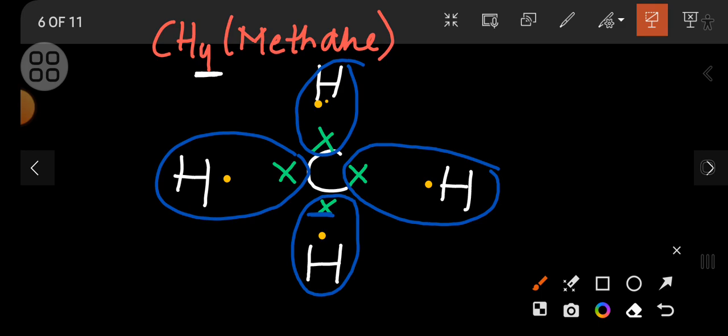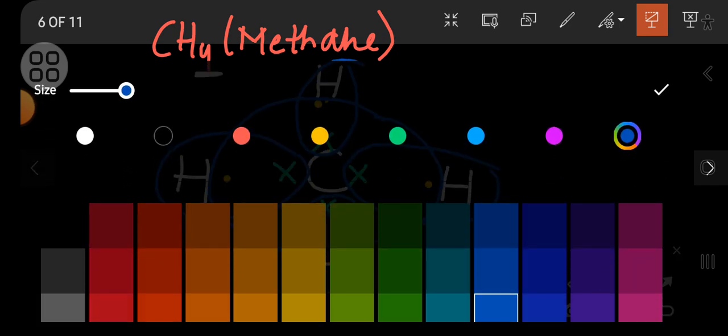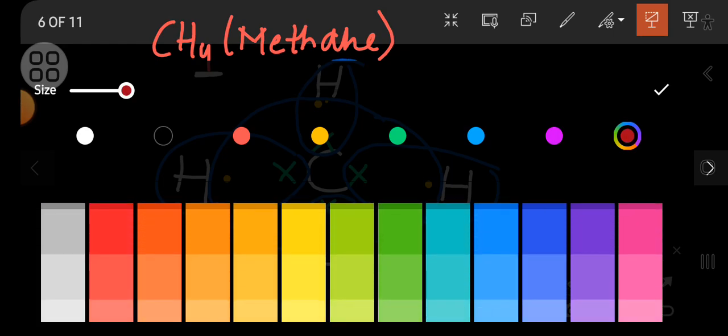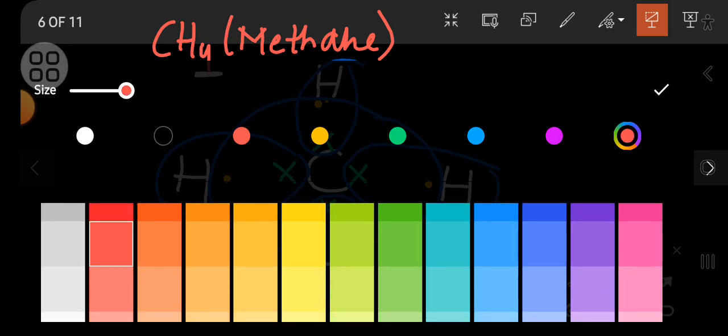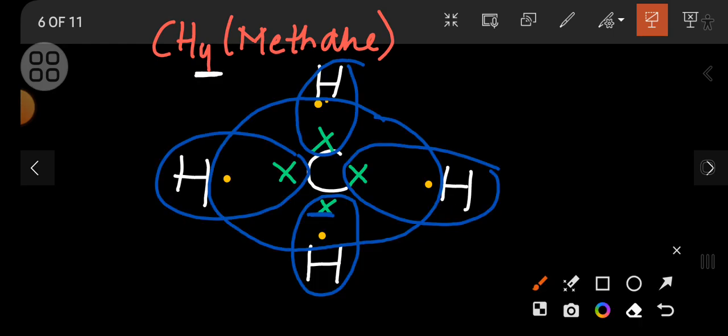It needs 4 more electrons for stabilizing itself. It can share its electrons with the hydrogens, and the hydrogens can share their electrons with the carbon. So it shares and thus forms a covalent compound, right? Alright, now see this one, this and this, right?